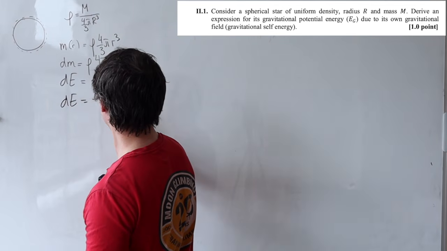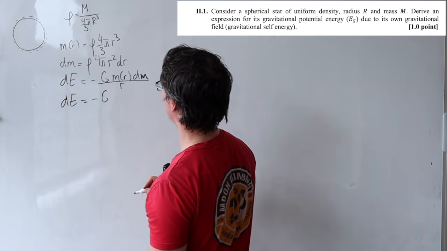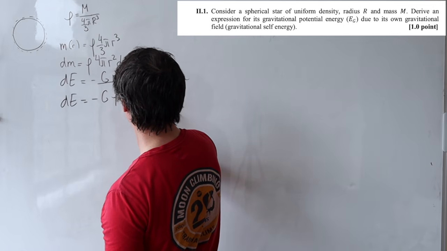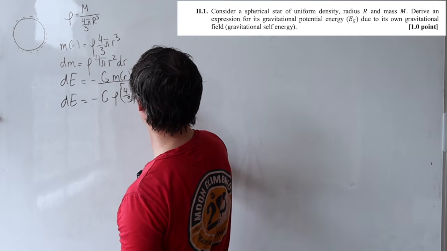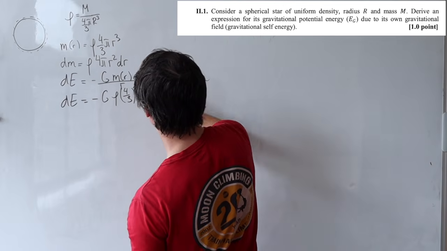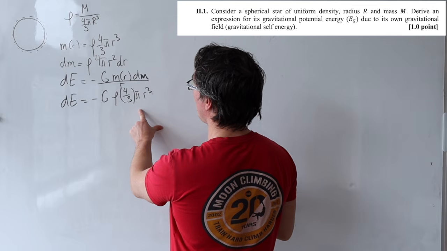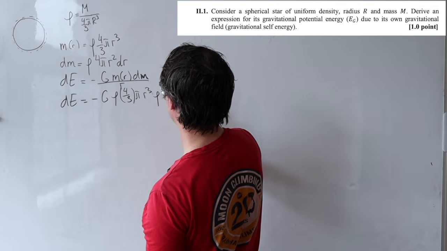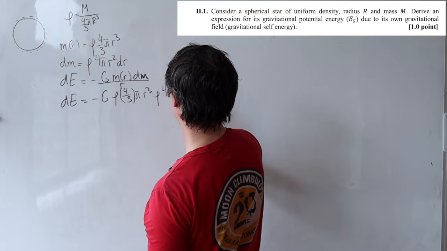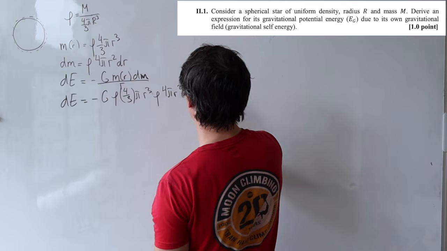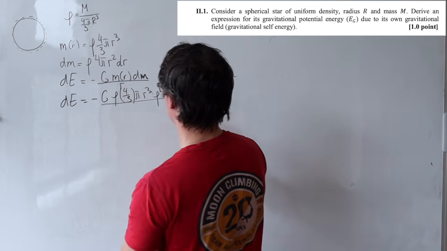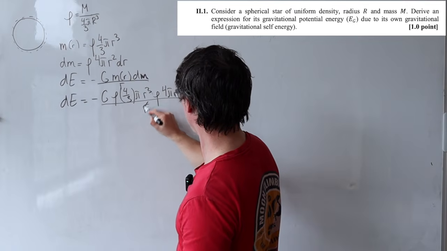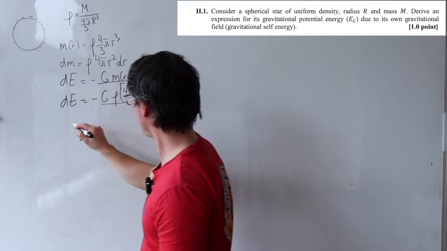Okay, so dE will be given by minus G, and then m of r, which is the density times 4/3 pi r cubed. Oops, this here is a cube. And then dm is equal to the density times 4 pi r squared dr. And then we're going to be dividing this by r. Okay, let's tidy up some of those constants. So those r's here are going to go. So what are we going to get?